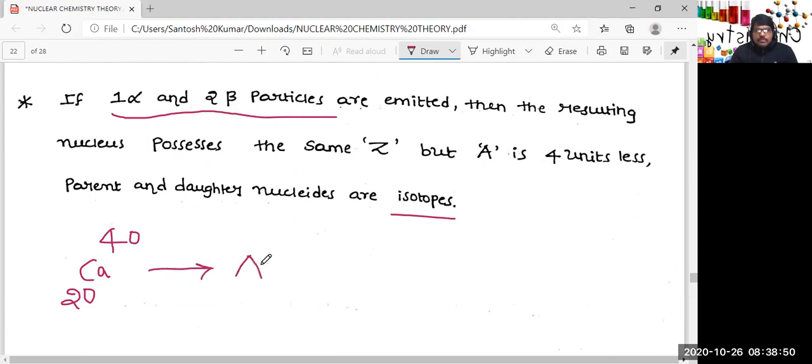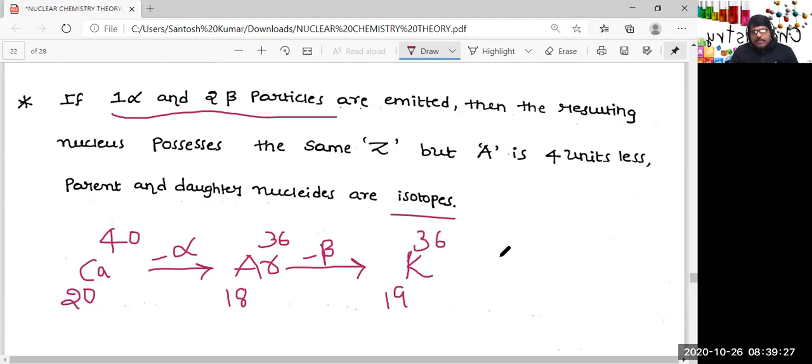But I just wanted to prove one simple point, that is argon-36. This is emission of which particle? Alpha particle. So let me write minus alpha, right? So one alpha particle and two beta particles. So here minus beta. Due to the beta particle emission, atomic number increases by 1 unit, which means it becomes potassium, 19. Mass number has no change, so that is 36 only.